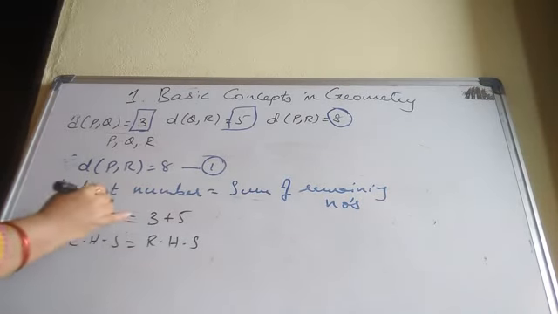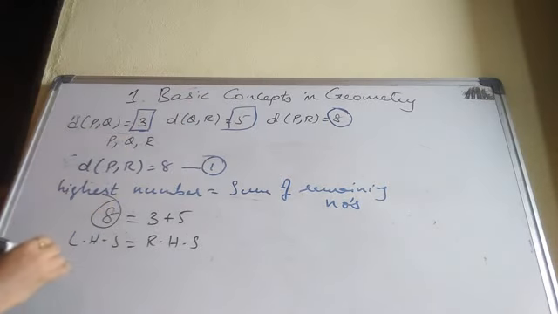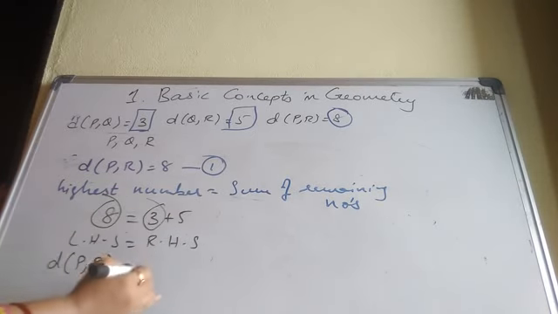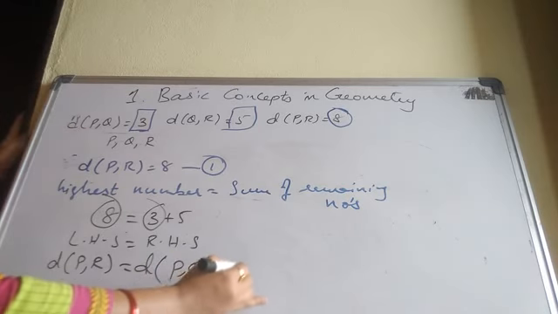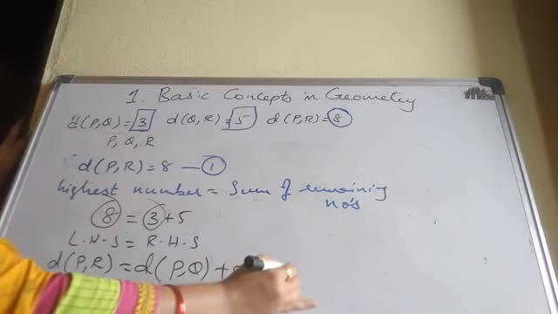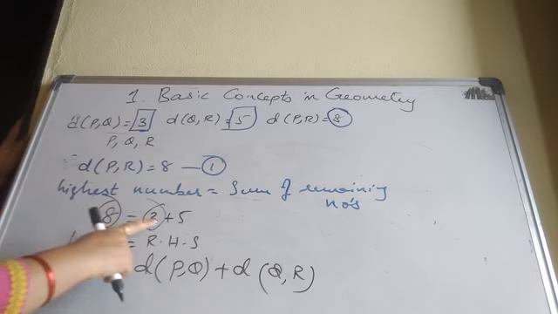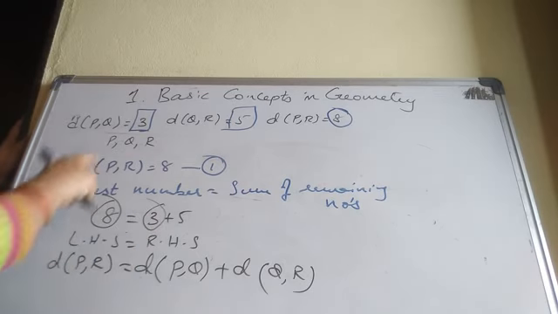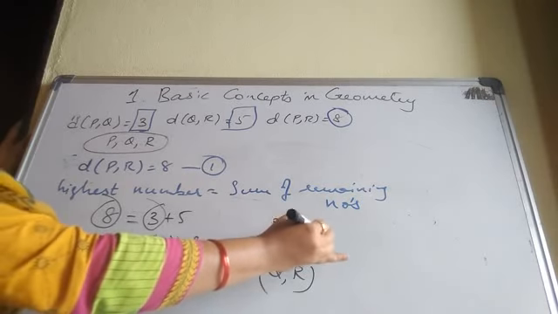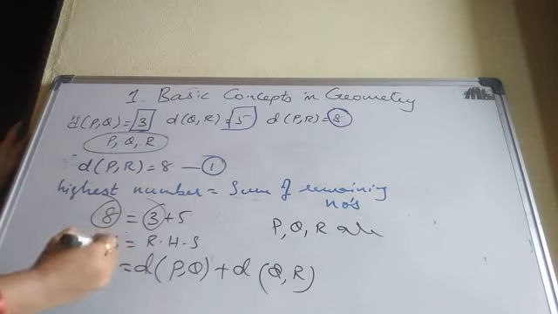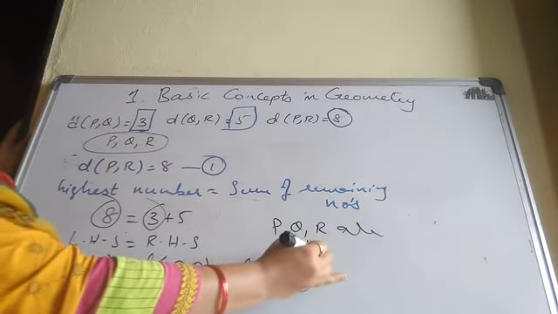This 8 is the distance of P comma R, and the 3 and 5 are distance of P comma Q plus distance of Q comma R. If LHS is equal to RHS, then these 3 points P, Q, R are collinear points.